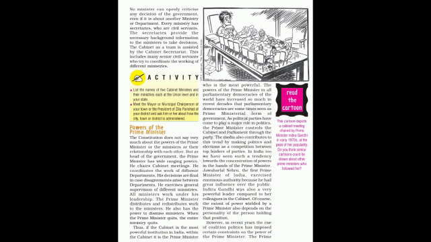Now, what are the powers of the Prime Minister? The Prime Minister chairs the cabinet meeting. All ministers work under his or her leadership. The Prime Minister can distribute and redistribute work, and can dismiss ministers. These are the powers of the Prime Minister. Parliamentary democracies are equal to Prime Minister form of government.